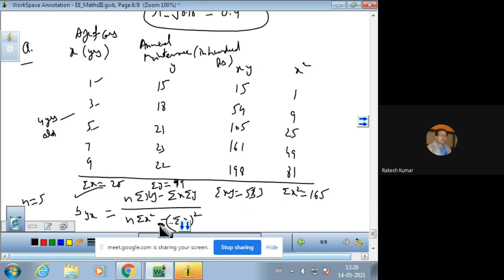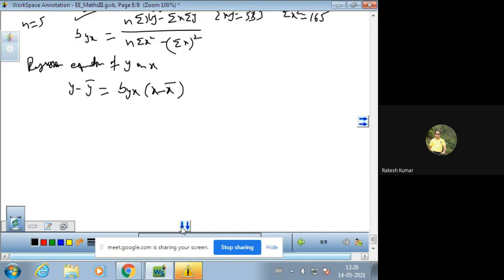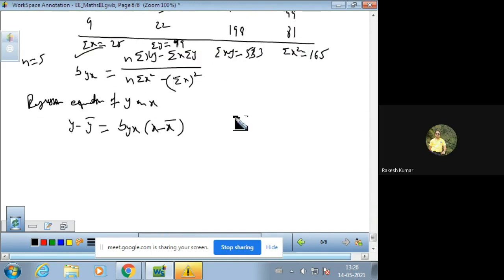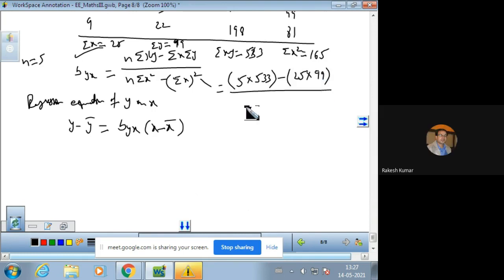So you can put the values in this formula: 5 into 533 minus 25 into 99, divided by 5 into 165 minus 25 whole square. Now you can easily calculate this value, and it comes out to be 0.95.